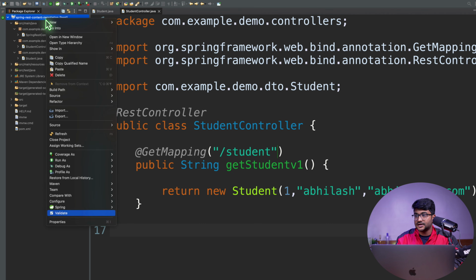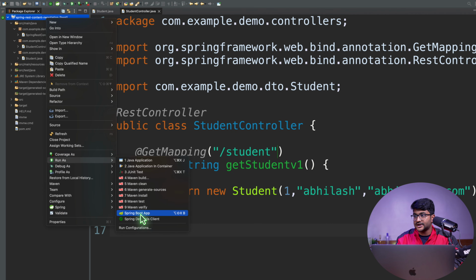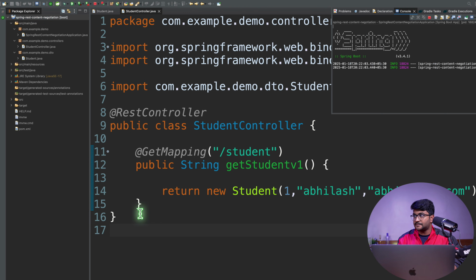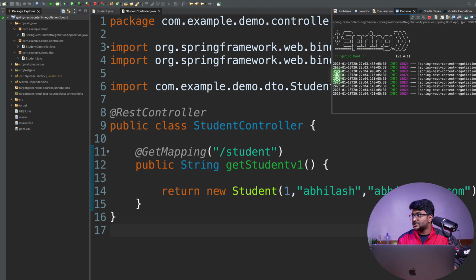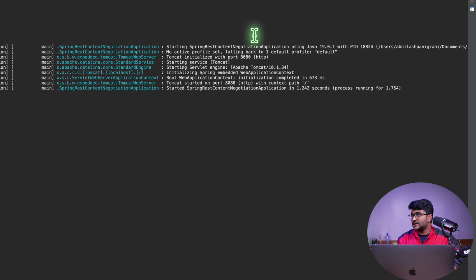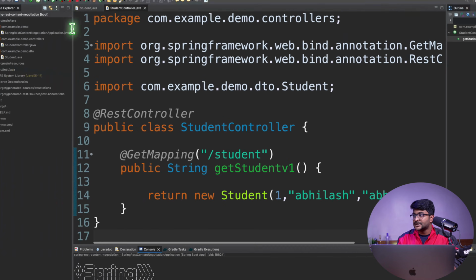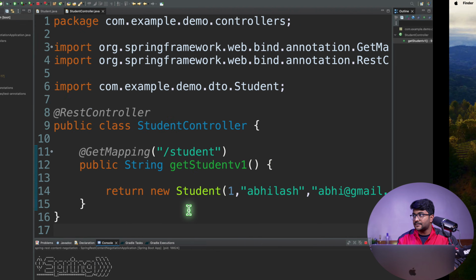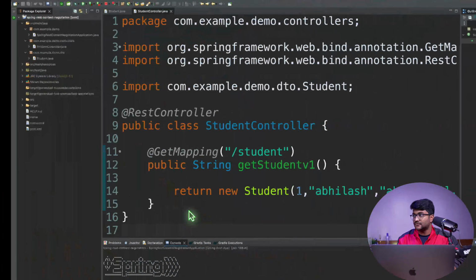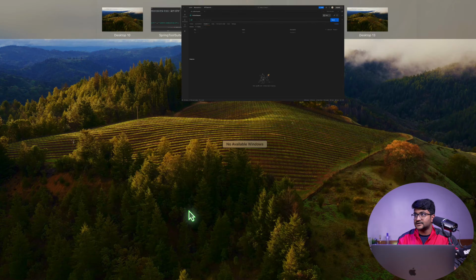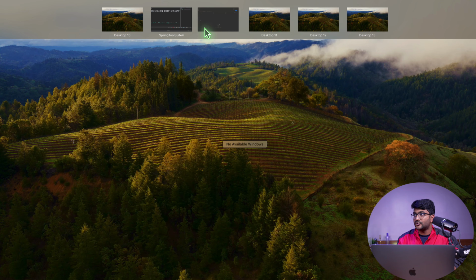Do a right click, run as Spring Boot app. And this is going to bring up my Spring Boot application, whether it is running. Let me maximize this. Well, it started on port number 8080, which looks good to me. So now I'm going to bring up my Postman. Where is that? Okay, here is that guy. Let me move it to here.